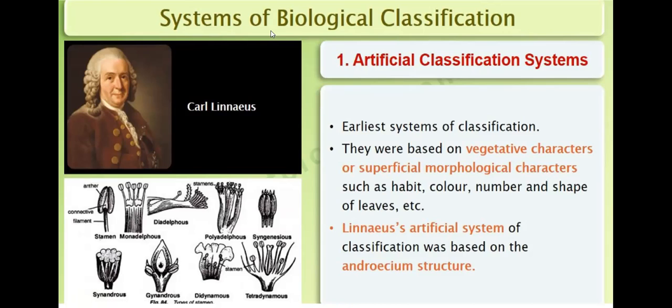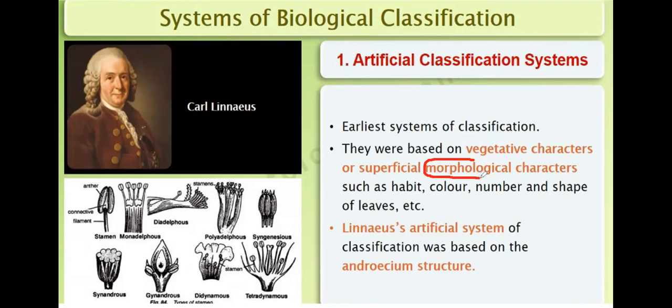This system was given by Carl Linnaeus, the father of taxonomy. It is the earliest system of classification. The artificial classification system was based on vegetative characters or superficial morphological characters. Vegetative characters are vegetative parts like stem, root, and leaves. Superficial morphology means external appearance.